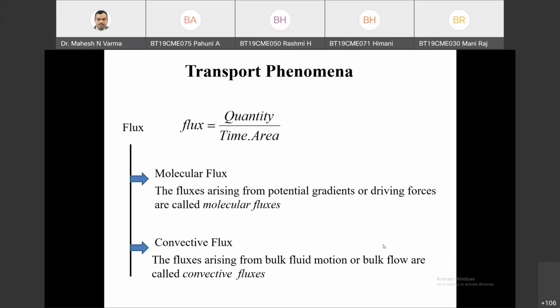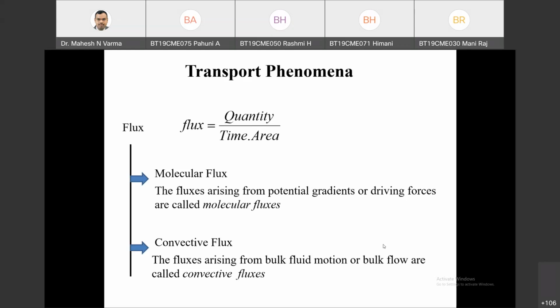Bulk motion means the motion of molecules, molecules moving here and there. So air is heated and air is moving up. In boiling heat transfer also, convection plays a role. Air is heated and air molecules are moving, and because of this movement, heat is moving from one place to another. Molecules take heat and move from one place to another. That is bulk motion. Bulk motion or bulk flow is called convective flux.